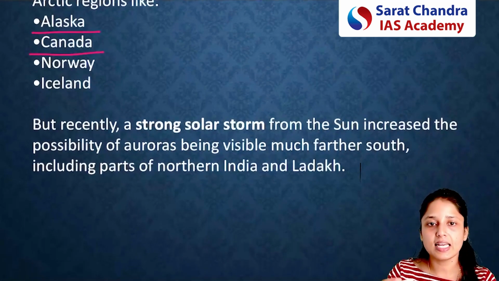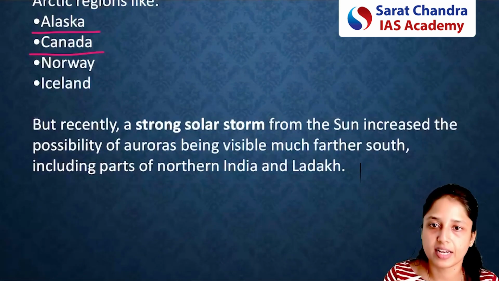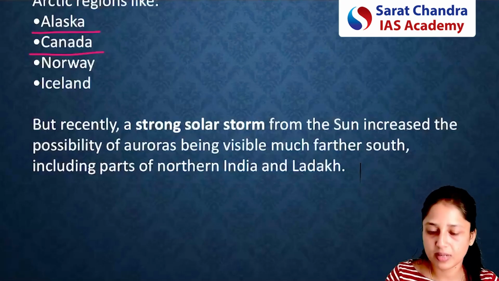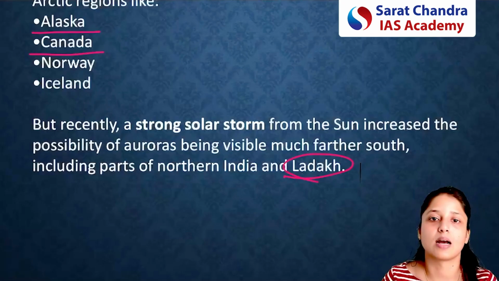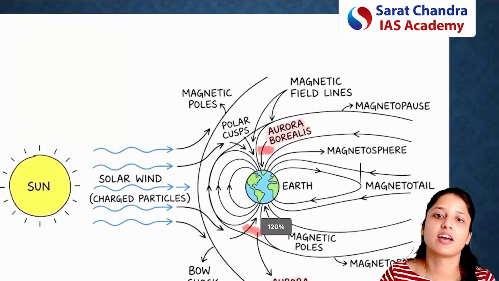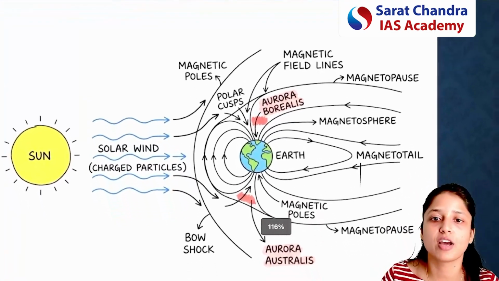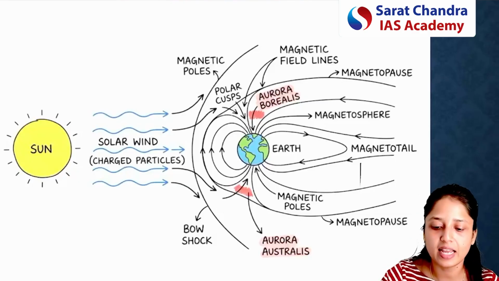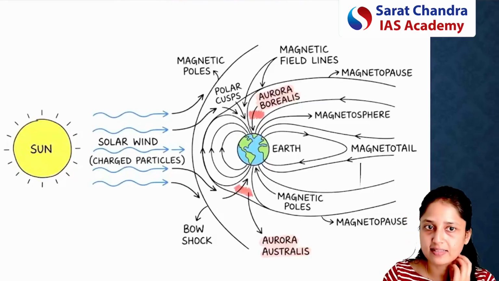But recently, the solar activity was very strong, so it was predicted that these auroras can be seen in some parts of India, for example, Ladakh. Now, whether they are seen or not, we have to see. But since this was in the news, we have to discuss the basic concept. In very simple language, I will explain how all these things are happening.